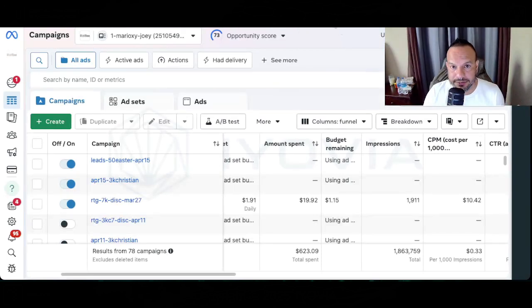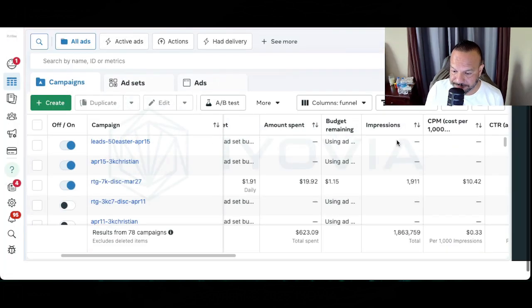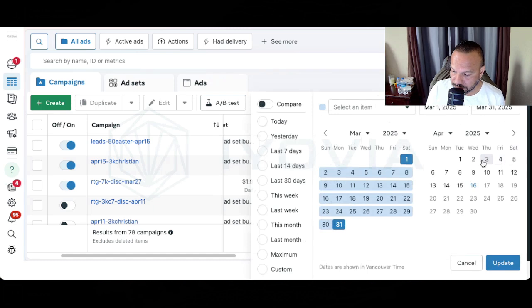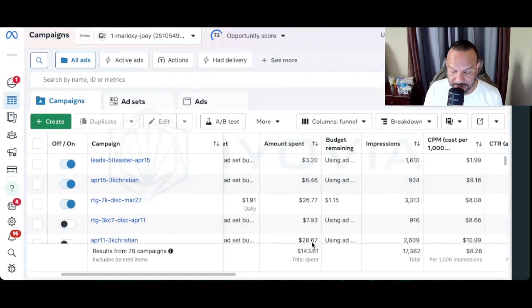Now watch this, right? We're going back to adjusting and improving. Improving doesn't mean just putting more money into it. Improving means knowing what to do to make sure you're not losing your butt off, right? So towards the end of March, we saw things plateauing and sort of dropping. So we adjusted everything, right? So I want you to see something here, right? So for the month of April it's only 16 days, right? But you can see that we spent